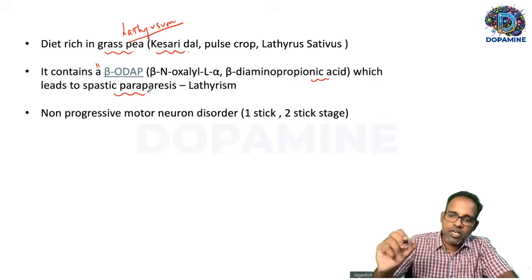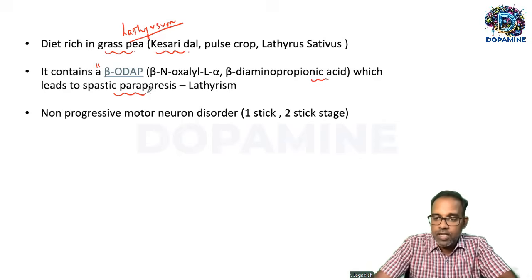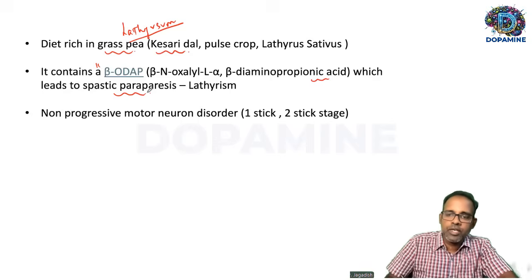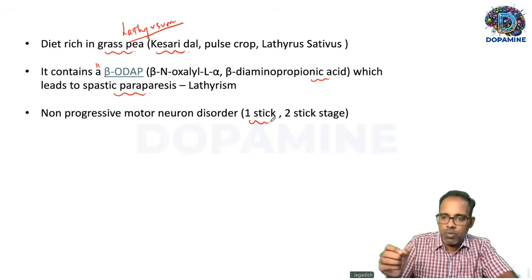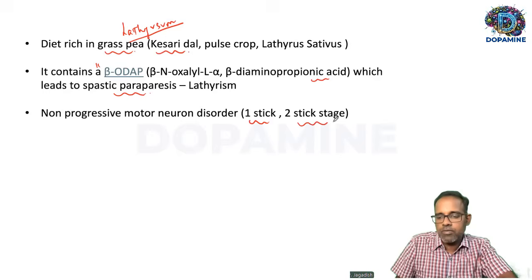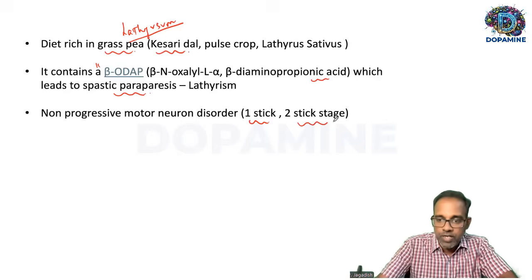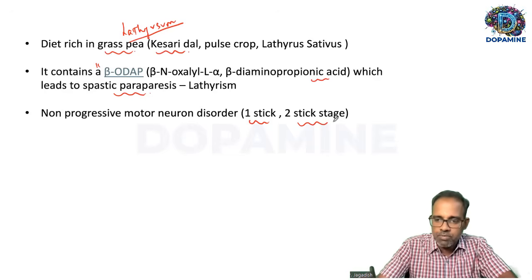So this is a classical manifestation of lathyrism, which is caused due to increased intake of a pulse called grass pea. That is popularly characterized by two things: one stick stage, where the patient walks with one walking stick. Then it progresses further, and the patients will start walking with two sticks in their hands. That is lathyrism, because of increased intake of pulse. I am saying this because this question also mentioned pulse.